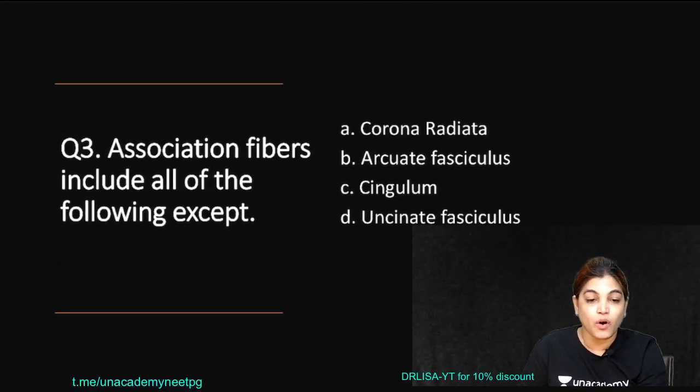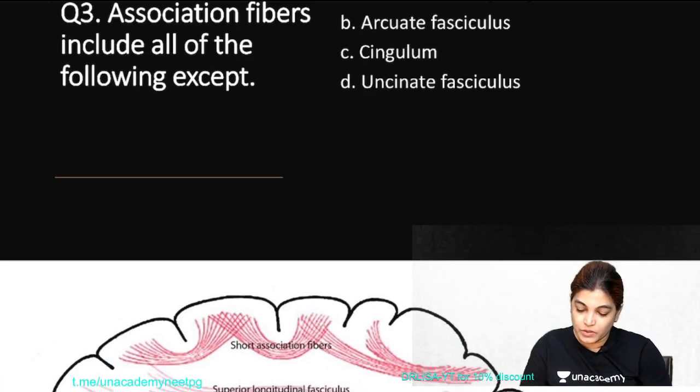Association fibers include all of the following except: the four options are corona radiata, arcuate fasciculus, cingulum and uncinate fasciculus. Mark your answer and I will come to the explanation first.